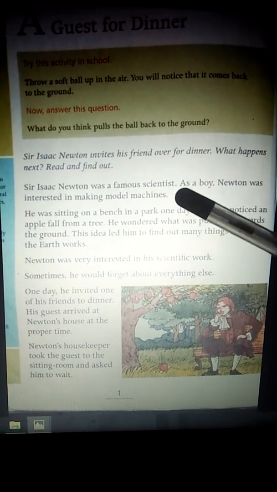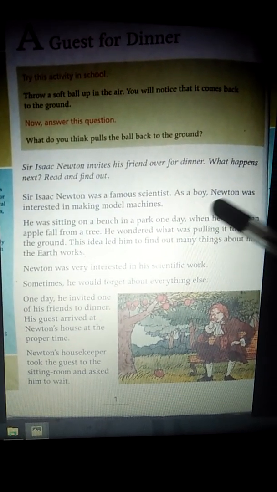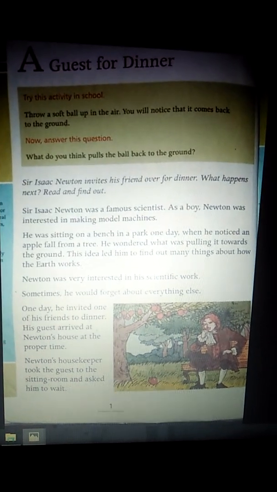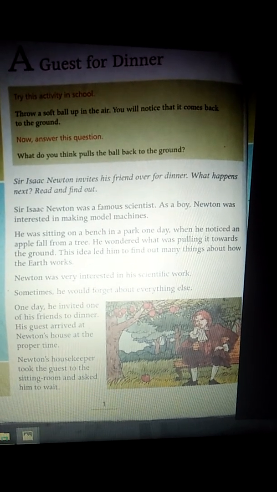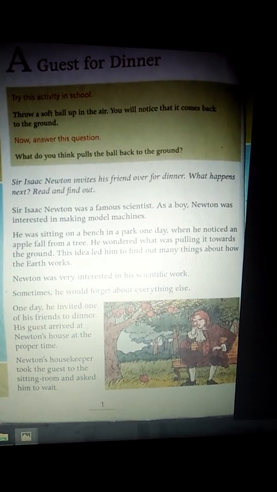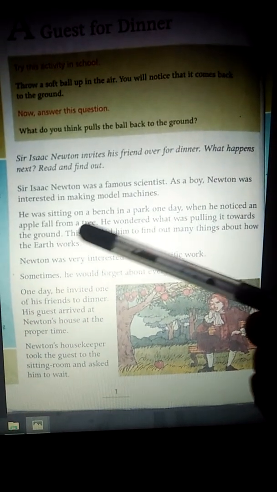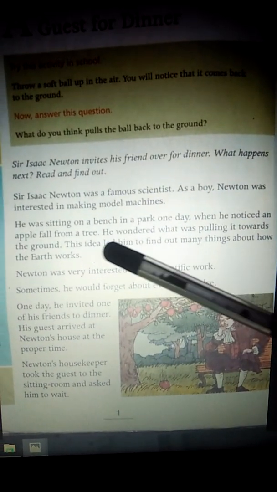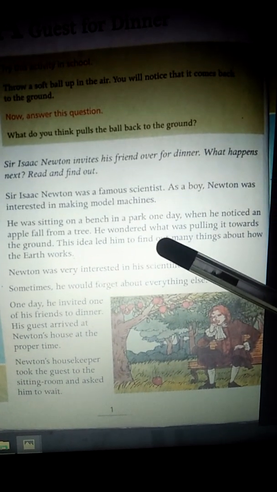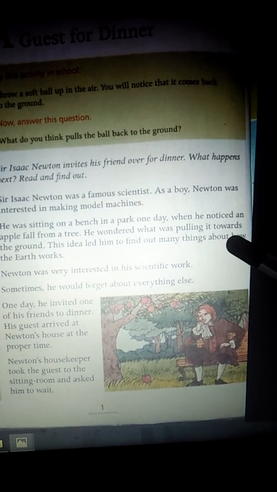Sir Isaac Newton was a famous scientist. As a boy, Newton was interested in making model machines. Then he was sitting on a bench in a park one day, when he noticed an apple fall from a tree. He wondered what was pulling it towards the ground. This idea led him to find out many things about how the earth works.